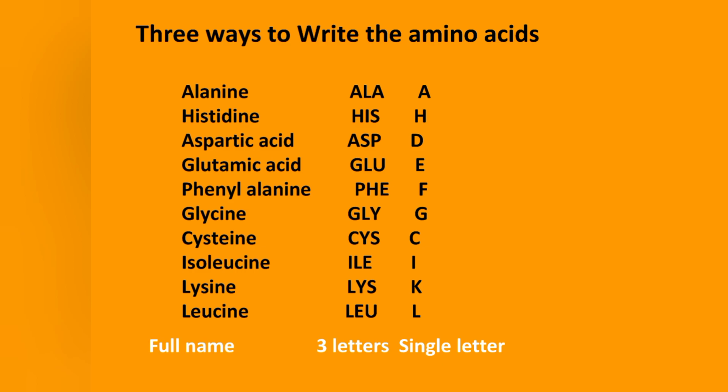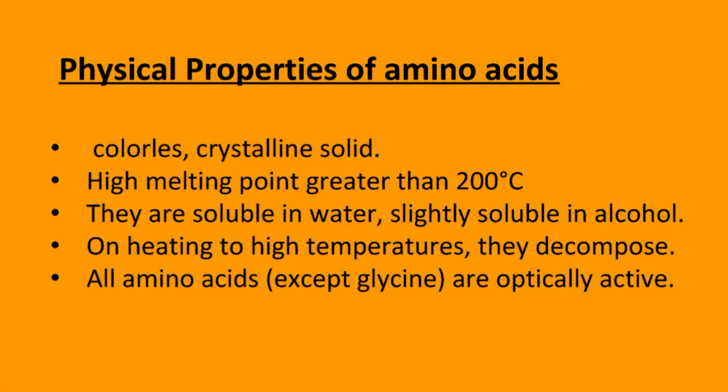Now let us discuss some of the properties of amino acids. Amino acids are colorless, crystalline solids. All amino acids have a high melting point, greater than 200 degrees Celsius. Amino acids are soluble in water, slightly soluble in alcohol, and dissolve with difficulty in methanol, ethanol, and propanol. Amino acids decompose when they are heated at high temperature. All amino acids are optically active.